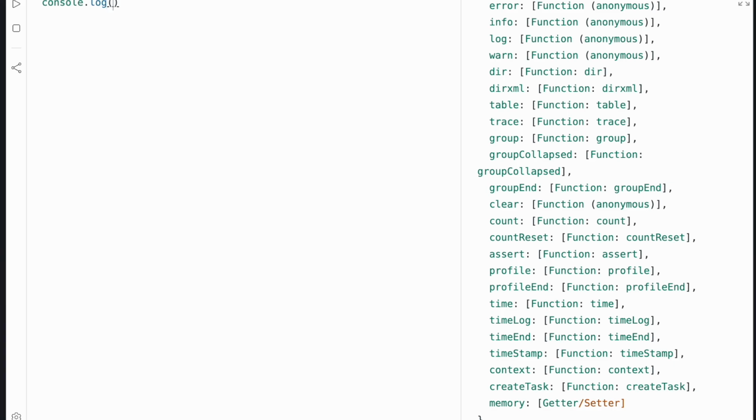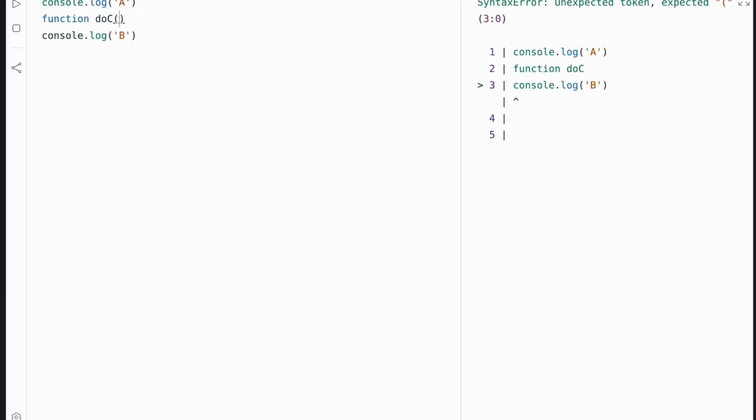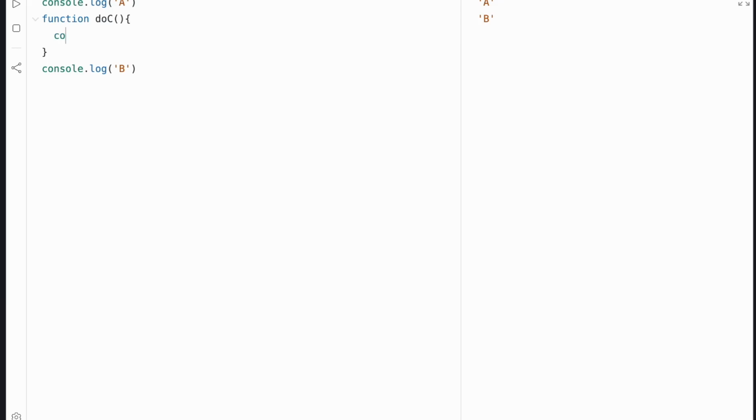JavaScript is single-threaded. What this means is that it can only run or execute one piece of code at a time, and it has to do it in order. What that means is that if we have a log A, it's going to print log A before it goes on to print log B. Okay, in this our code, what if we have a function here, for instance, called do C? And let's say do C, all it does is log C to the console as well. And then we call do C after this second console.log.